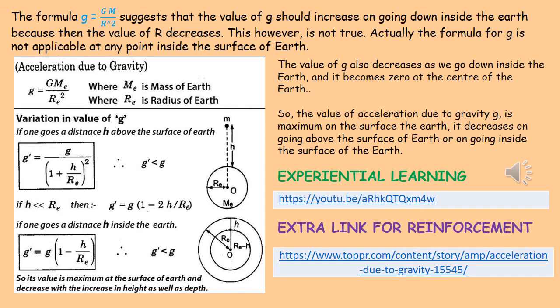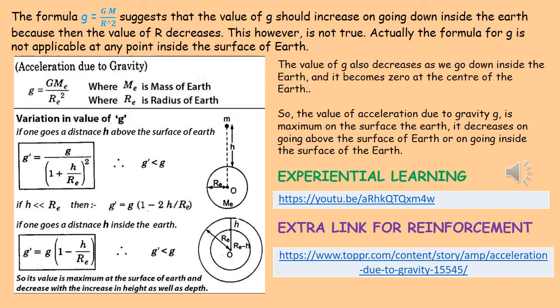This, however, is not true. Actually, the formula for small g is not applicable at any point inside the surface of Earth. So, the value of g also decreases as we go down inside the Earth. It becomes 0 at the center of the Earth.